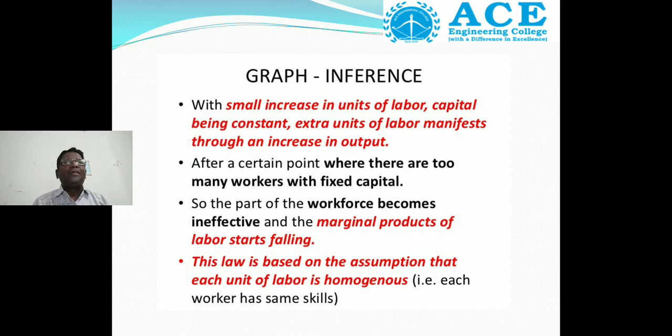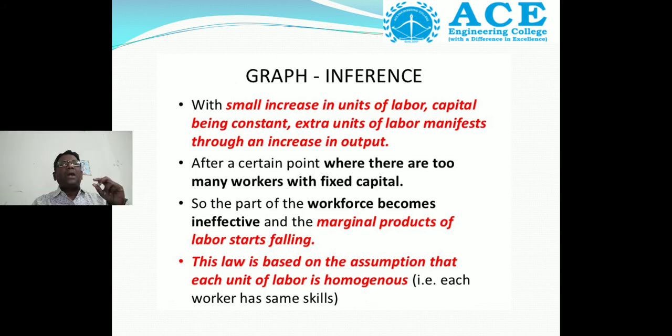From this graph inference, what we conclude is that with a small increase in units of labor, capital being constant, extra units of labor manifest through an increase in output. After a certain point, where there are too many workers with fixed capital, the output level will not change, or it goes negative.